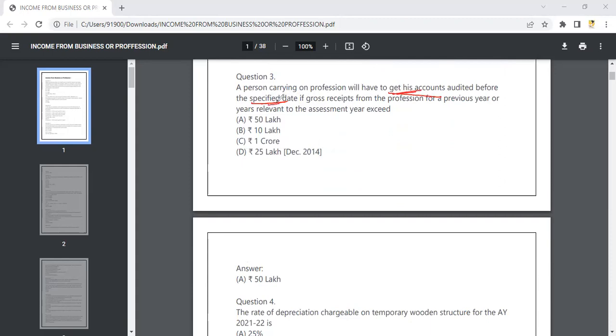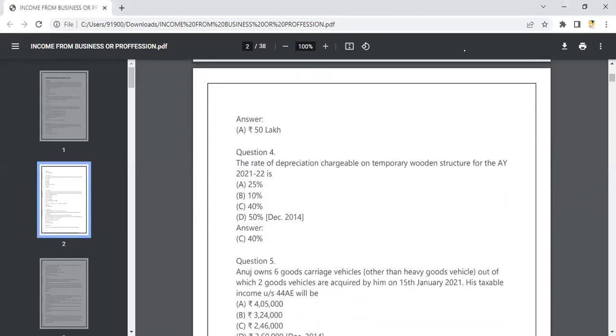The specified date will be given over here, and for the profession in the previous year relevant to the assessment year, what they're asking is 50 lakh. So if his turnover, if his gross receipts exceed 50 lakh, I gave you right now one table, for all assessees, individual or HUF. In that table you will see this. See, if you are pakka with your theory part, then you can do this.